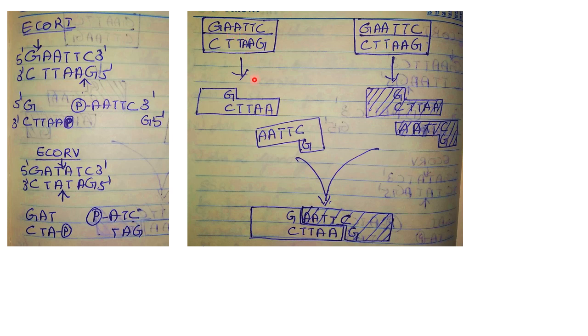Once you digest it, you will get two cohesive ends like this, and after digestion of the other you will get two cohesive ends like this, and they both can form complementary base pairing and reanneal. So statement 2 is correct and statement 1 is incorrect. So the answer here will be option 4.